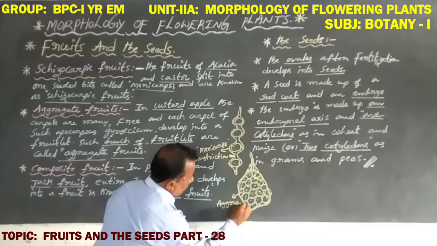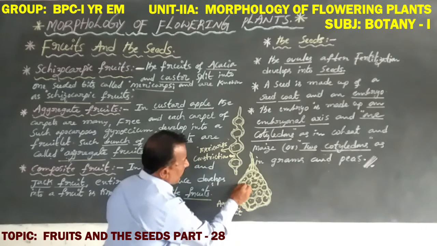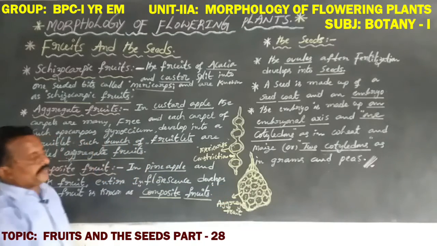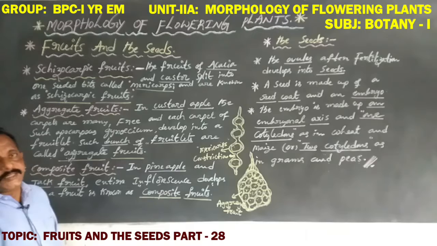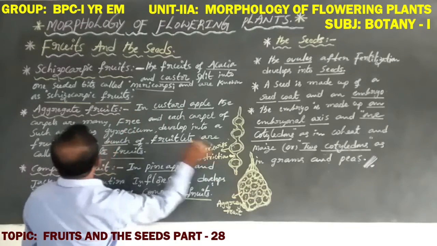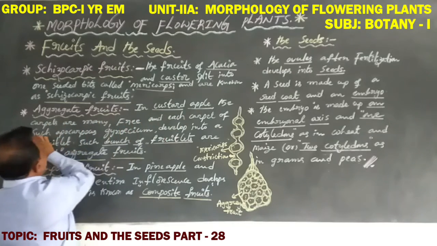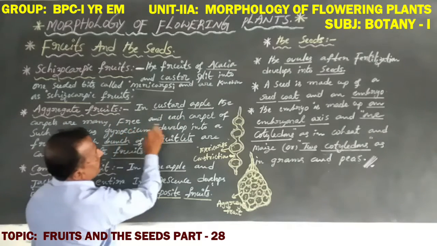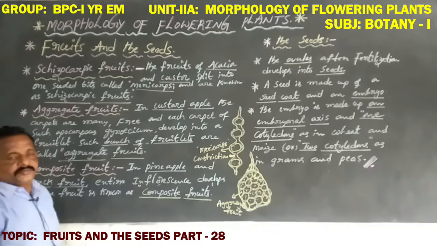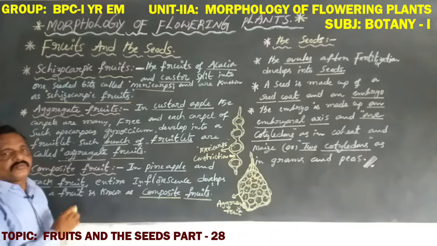This is one aggregate fruit; all of these are fruitlets, a bunch of fruitlets. This is a custard apple. Once again, in custard apple the carpels are many and free, and each carpel of the apocarpous gynoecium develops into a fruitlet, that is, a smaller-sized fruit.